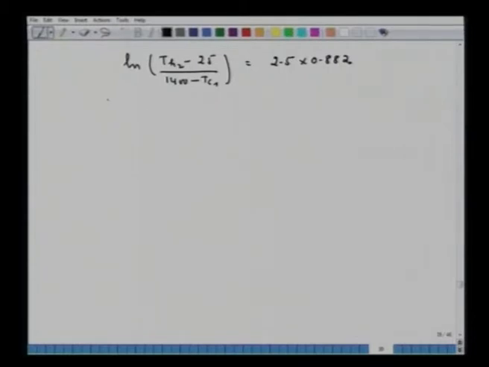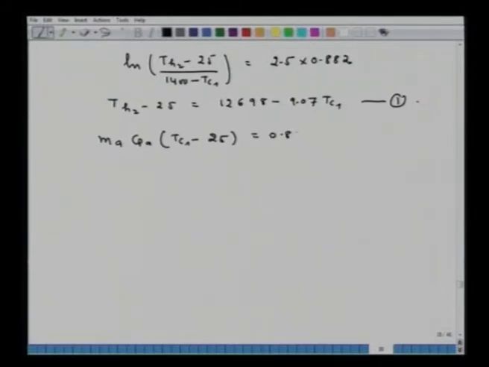If you solve it, then I will get Th2 minus 25 equal to 12,698 minus 9.07 Tc1, that is my equation number 1. Now, the second equation I will get by heat balance: Ma Cpa (Tc1 minus 25) equals 0.85 Mf Cpf (1400 minus Th2).